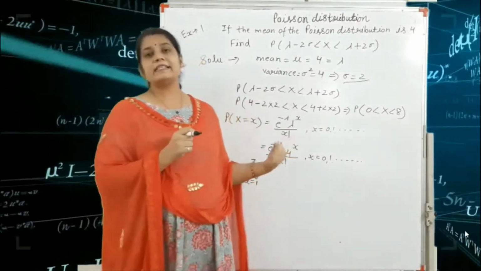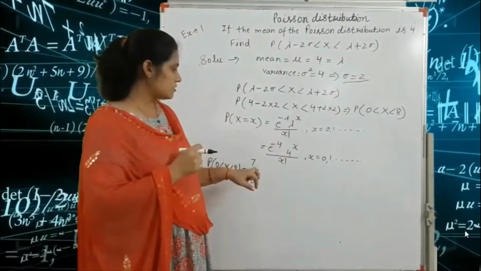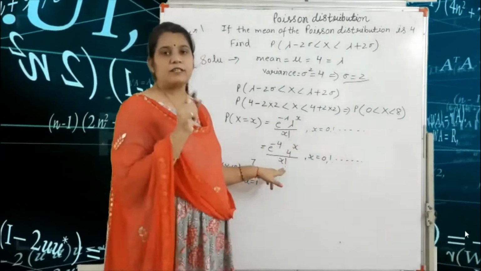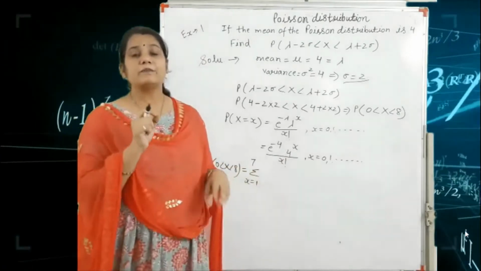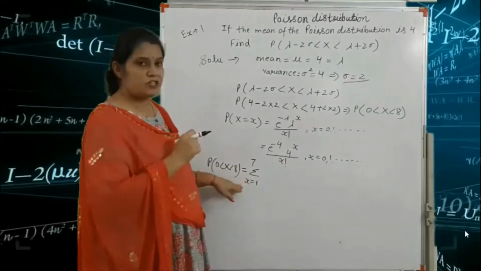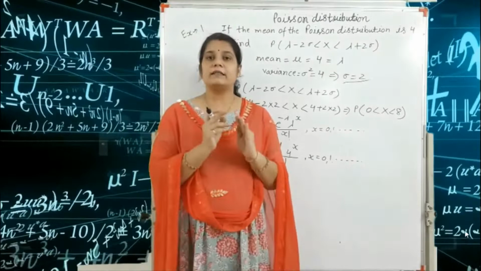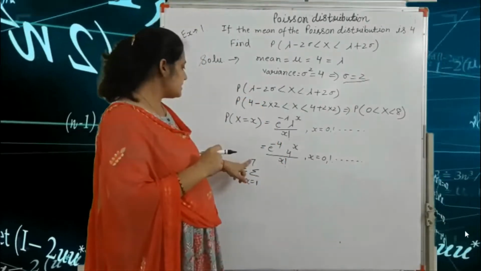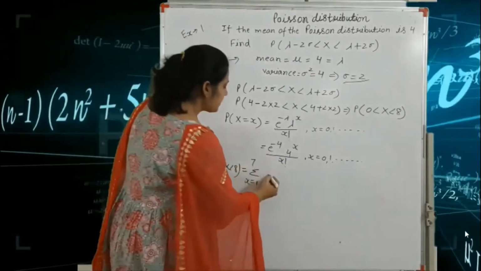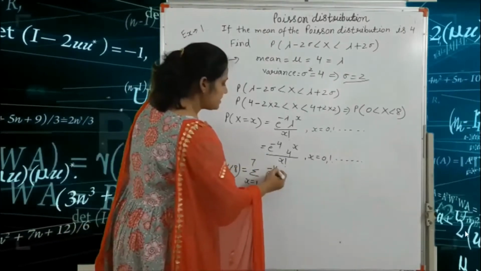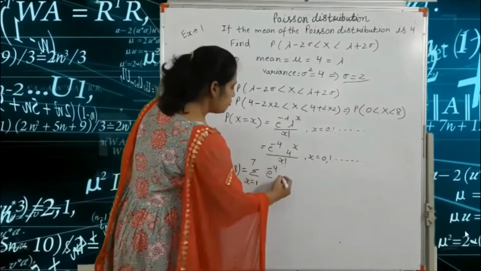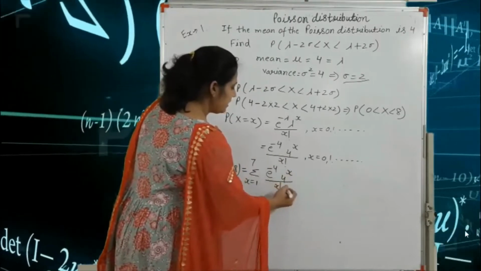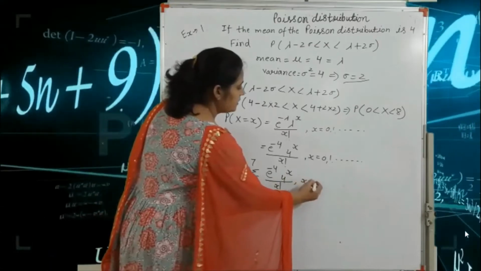Why do we write the variable x here? Because of the power of 4, and in the factorial we write only the small variable x. So in the summation we write only the small variable x. Got it? So here we write the summation, x equal to 1 to 7, e raised to the power minus 4, and 4 raised to the power x divided by factorial x, where x is equal to 0, 1, and so on.